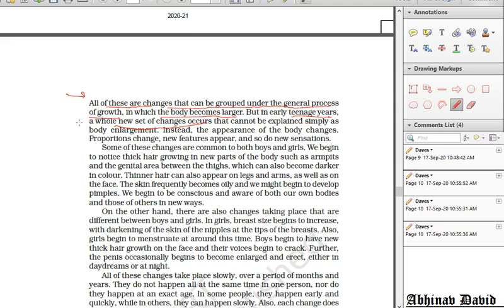These changes are called secondary sexual changes or secondary sexual characteristics, that cannot be explained simply as body enlargement. Instead, the appearance of the body changes. Proportions of the body change, new features appear, and so do new sensations.